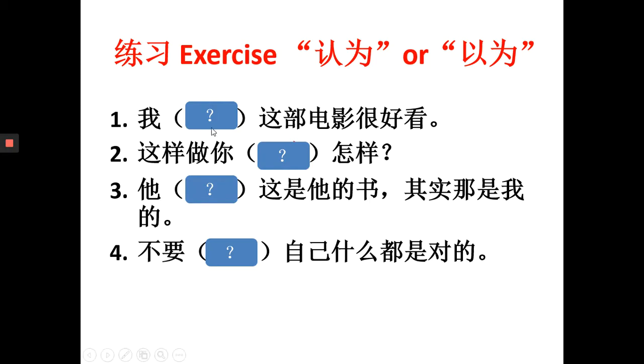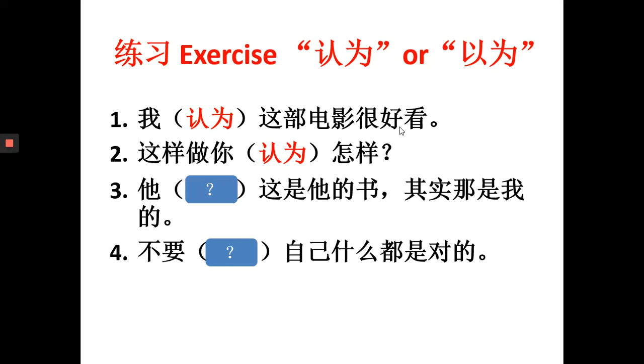第一题，我认为这部电影很好看。我认为这部电影很好看。这部电影 is a positive judgment, right? 它是一个正面的一种看法。所以这里呢，我们用认为来表示我们觉得电影很好看。Okay, we are very sure that this is a good movie. You want to recommend someone, we use 认为。第二题，这样做你认为怎样？这样做你认为怎样？Okay, this is a question. We use it when we want to ask someone, what do you think of my way of doing something? Are you okay with this? So here we are asking for an opinion.